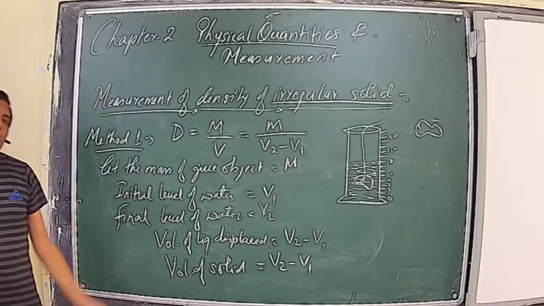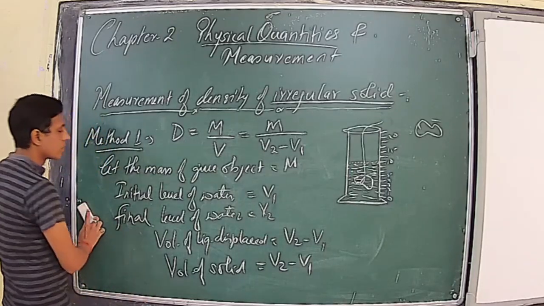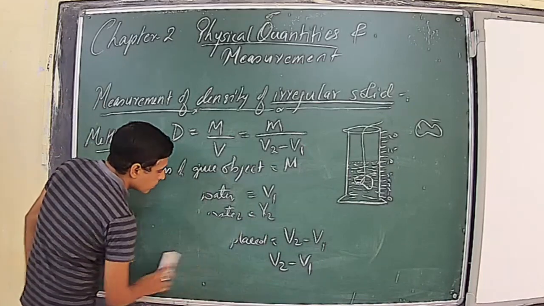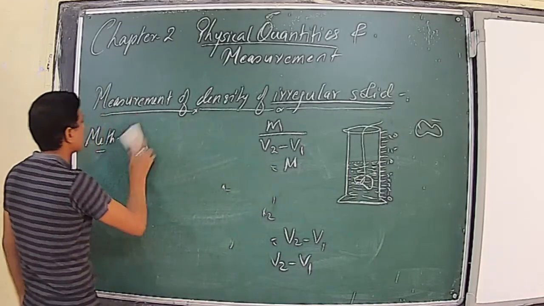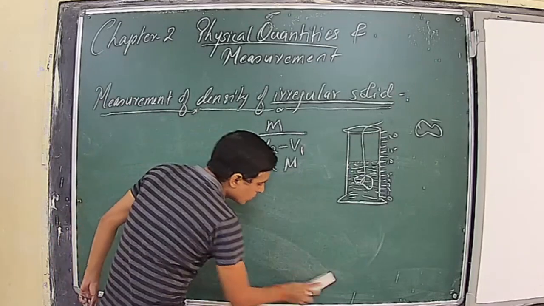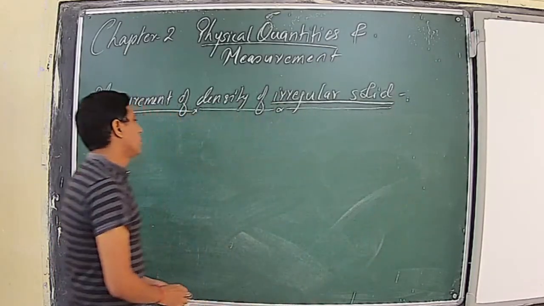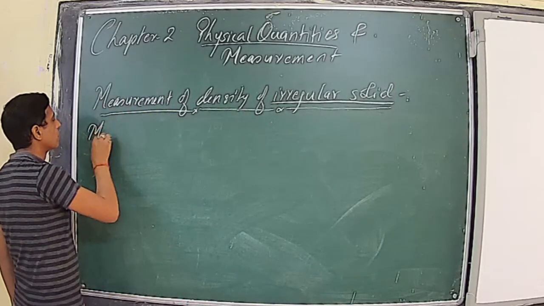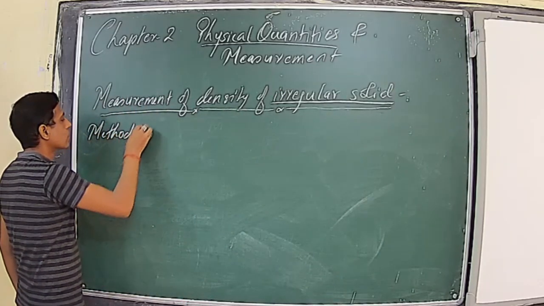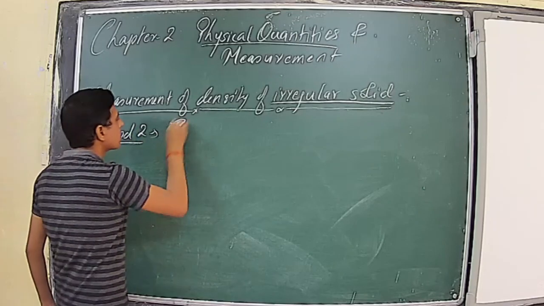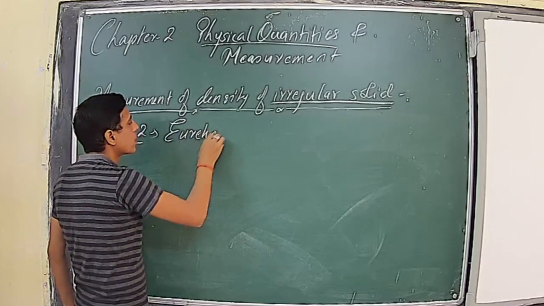Next one is Eureka can method. Method 2, also known as Eureka can method.